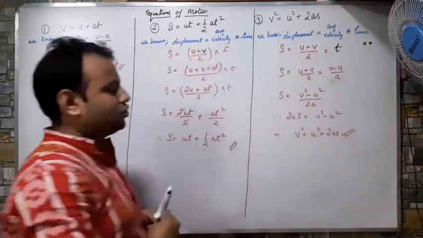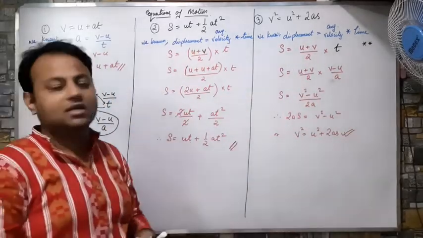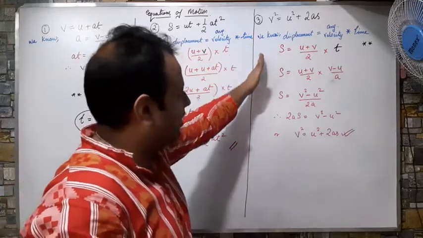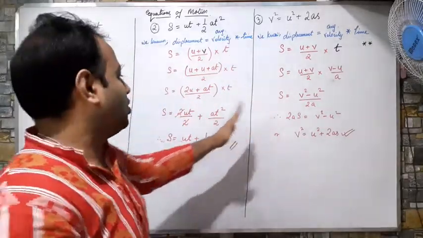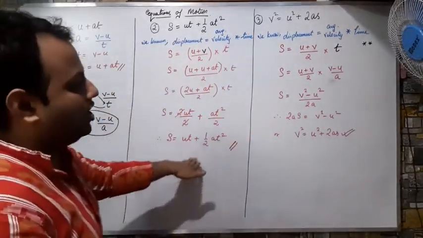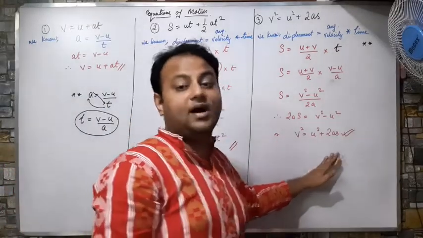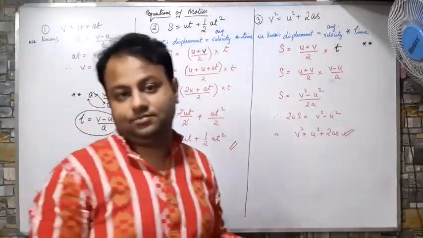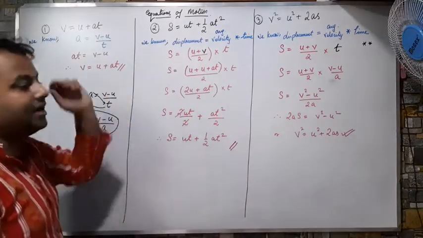हो गया. V square equals to U square plus 2A. So this is how my full derivation of first law, second law and third law is obtained. But खुश होने की जरूरत नहीं है. This was only the mathematical proof.